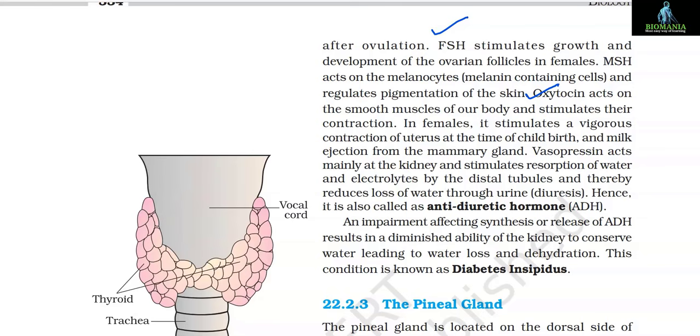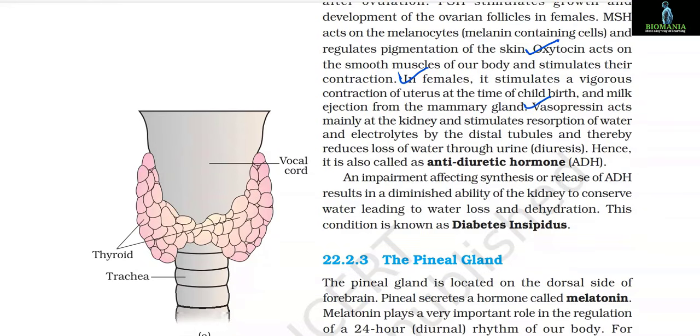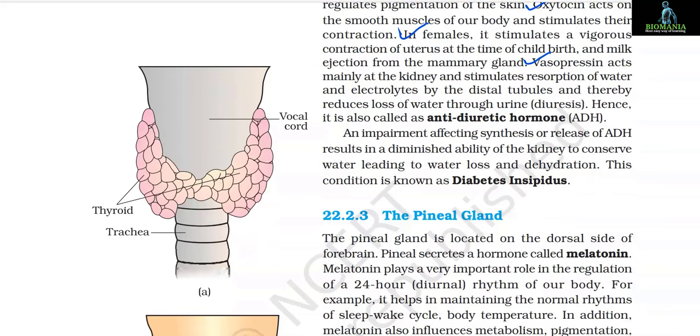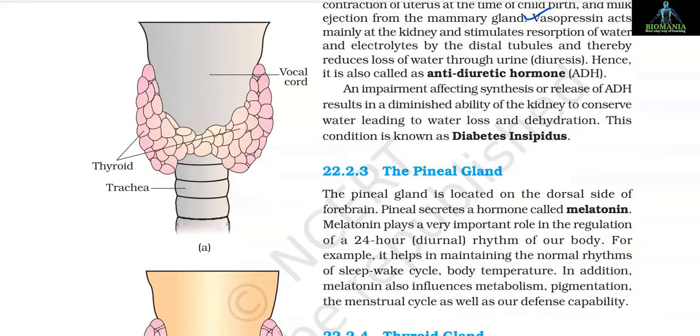Oxytocin acts on the smooth muscles of our body and stimulates their contraction. In females, it stimulates a vigorous contraction of uterus at the time of childbirth and milk ejection from the mammary gland. Vasopressin acts mainly at the kidney and stimulates resorption of water and electrolytes by the distal tubules and thereby reduces loss of water through urine, that is diuresis. Hence, it is also called antidiuretic hormone, that is ADH.